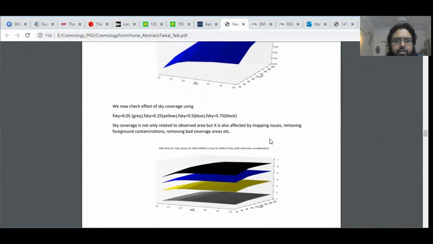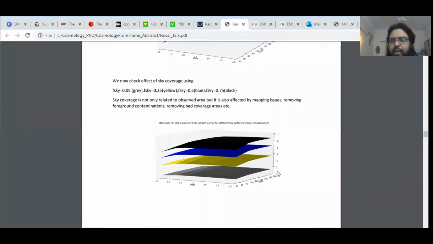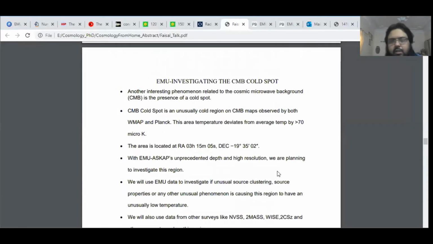And signal to noise ratios are also dependent on the overall sky coverage. This is 0.05 and the highest is 0.75. That's the benefit which large area sky surveys give for goals like the ISW effect, similar to the case with other surveys depending on galaxy and matter density distributions. The more area you cover, and the deeper you go, the better signal to noise ratio results you are going to get. That's the bottom line.